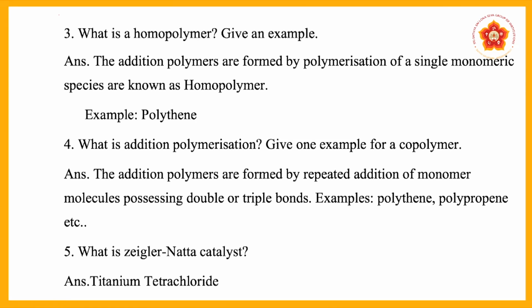Next question is, what is addition polymerization? The addition polymers are formed by repeated addition of monomer molecules possessing double or triple bonds. Example, polythene, polypropene, etc. Fifth question is, what is Ziegler-Natta catalyst? Ziegler-Natta catalyst means titanium tetrachloride.